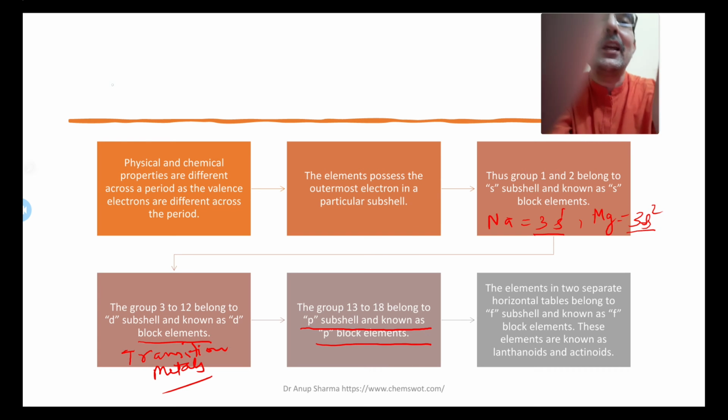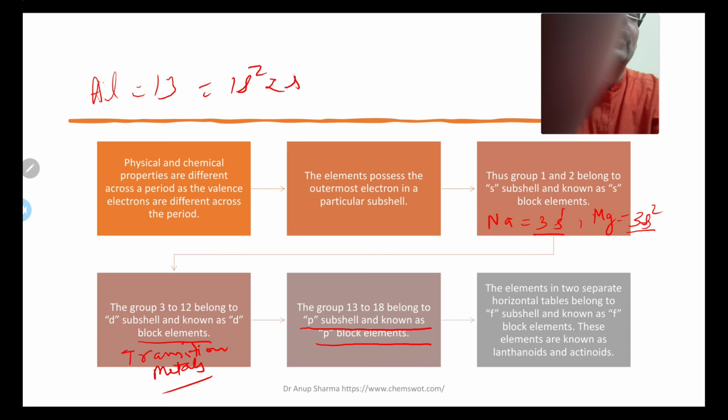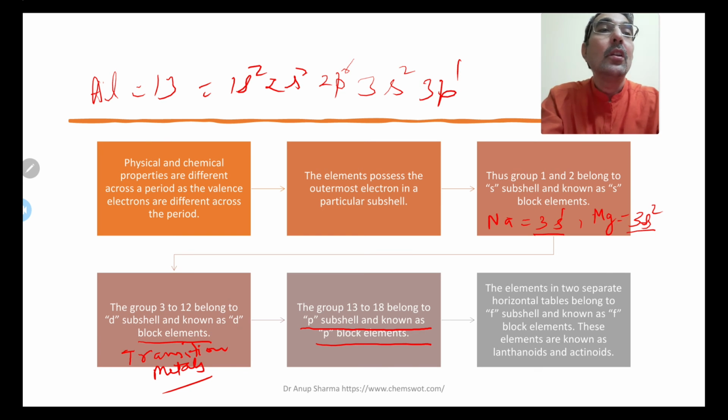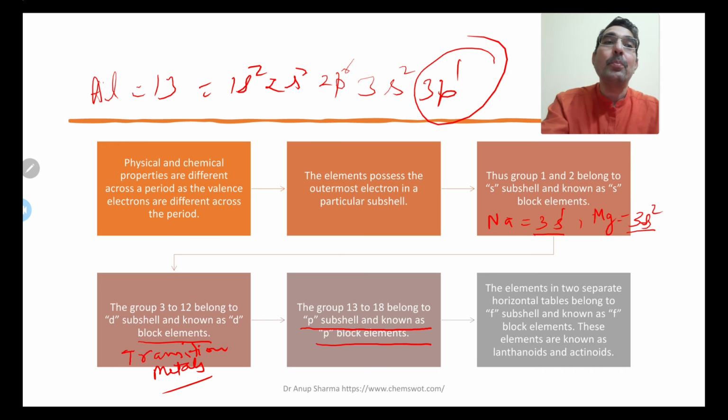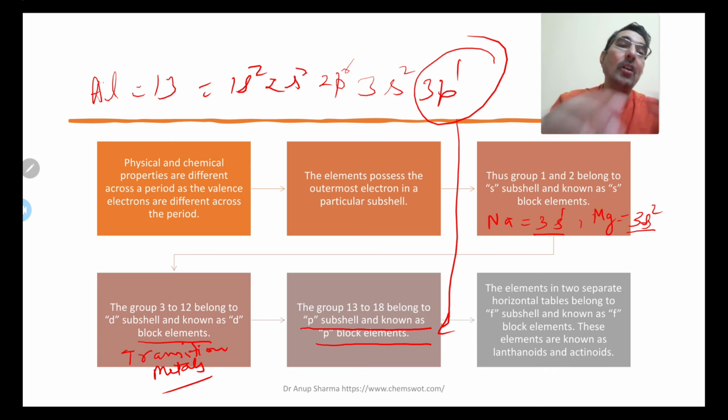So for example, aluminium. What happens in the case of aluminium? Aluminium is 13. So 1s2, 2s2, 2p6, 3s2 and 3p1. If you see, the last electron enters into the P subshell, that is why it is a P block element.